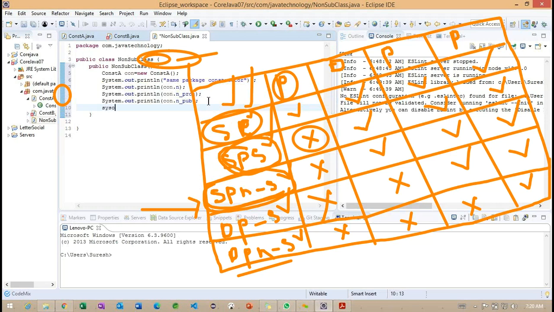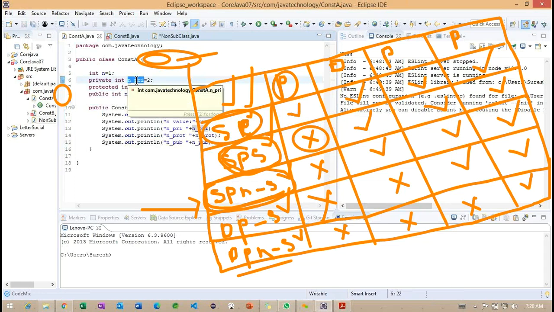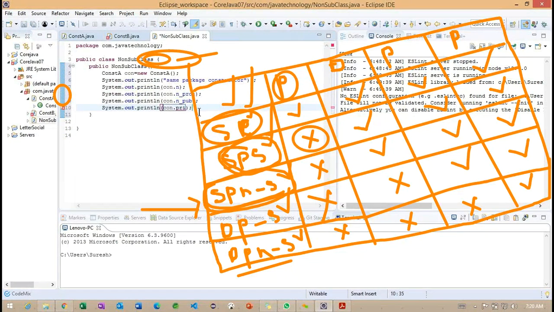If I try to access explicitly con dot pri, we go for the constructor's variable called n underscore pri. Same thing I will try here, n underscore pri. So still we are getting an error.